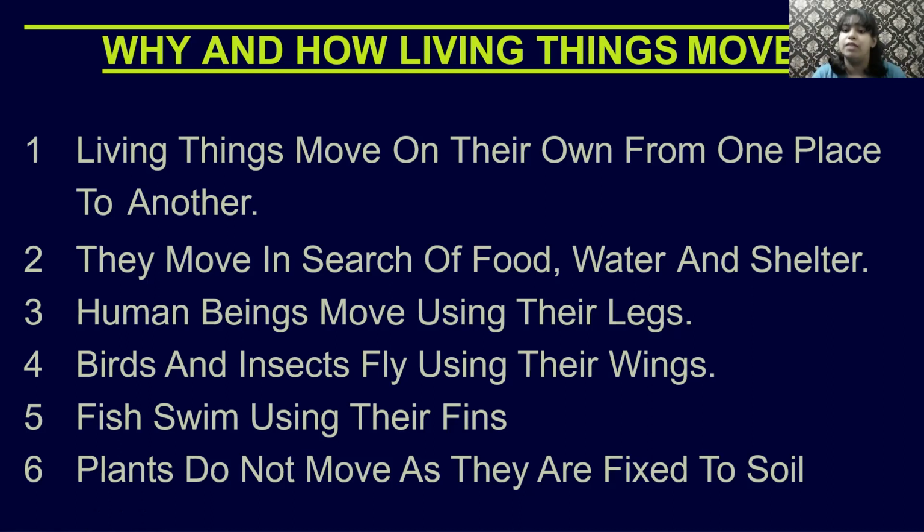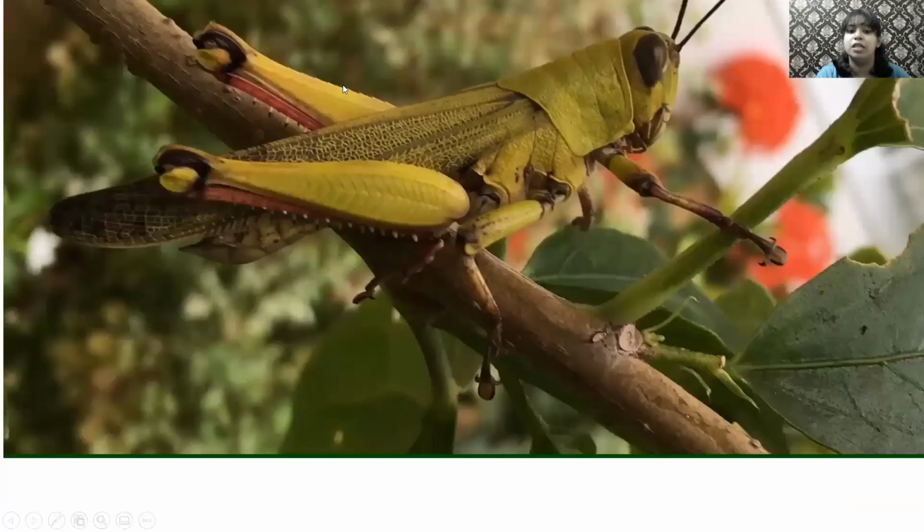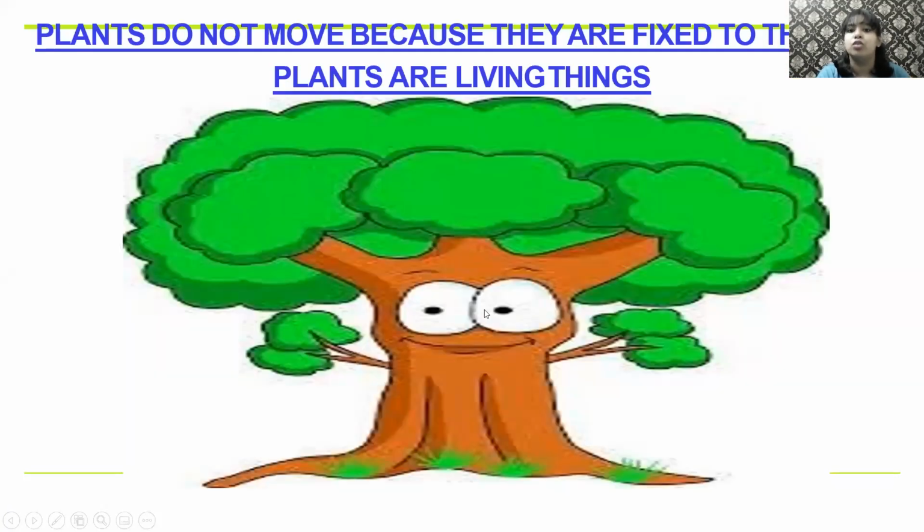They are also a living thing, but they just can't move from one place to another like how the other living things move. Okay, so we all walk, isn't it? And the birds or the insects use their wings, and plants do not move because they are fixed to the soil or they're fixed to the ground.